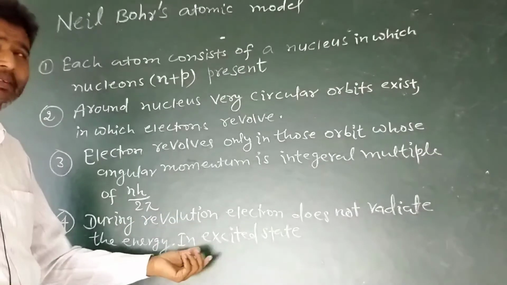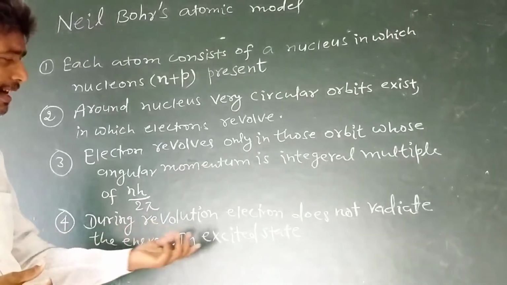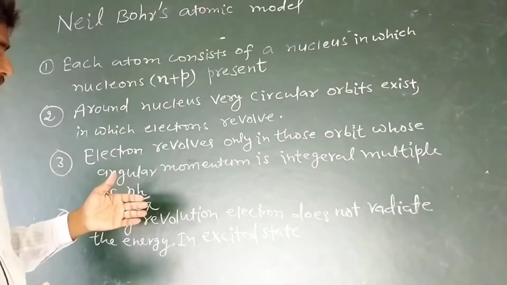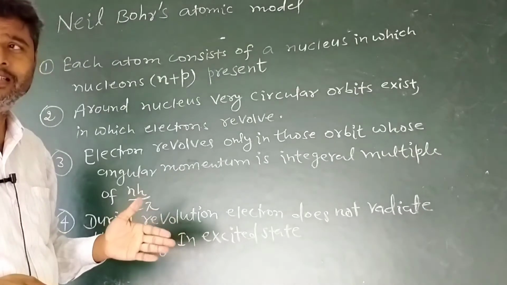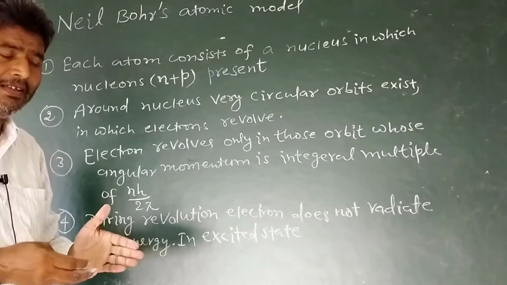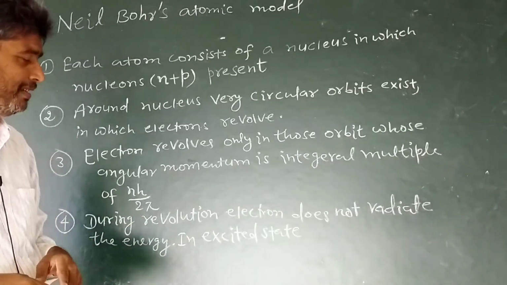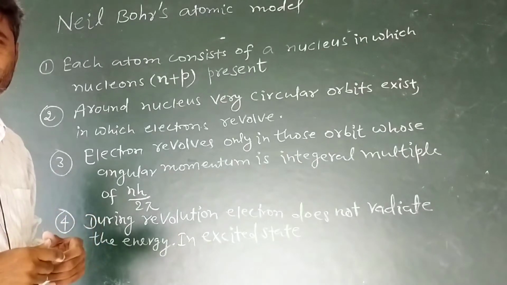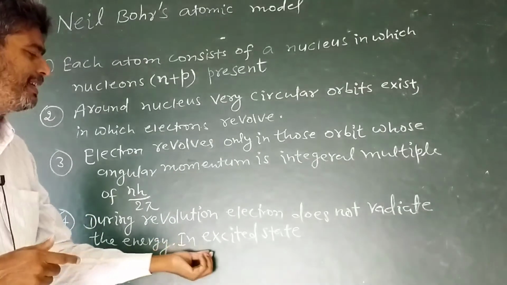Excitation means increment in energy, and de-excitation is opposite to that. When the electron is de-excited, energy is liberated by the electron, and if energy is increased, it means the electron is excited.